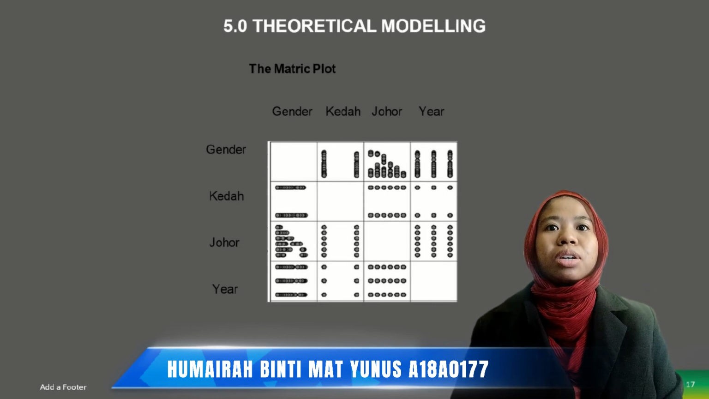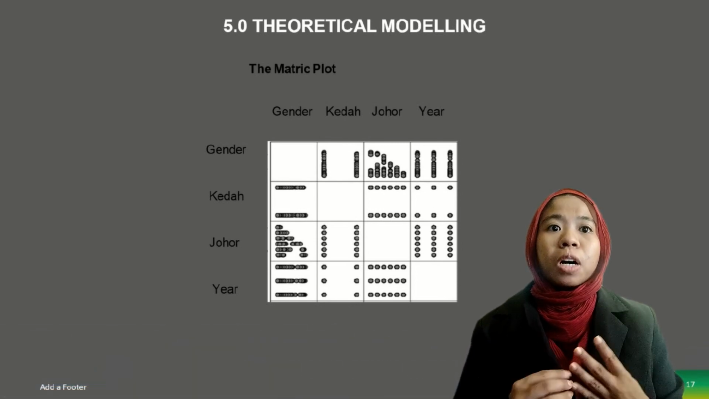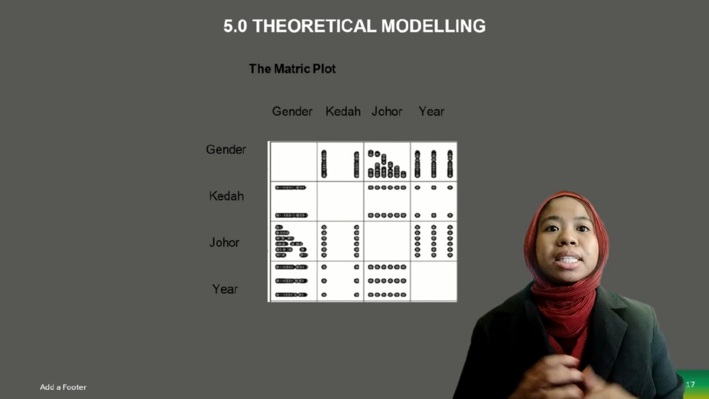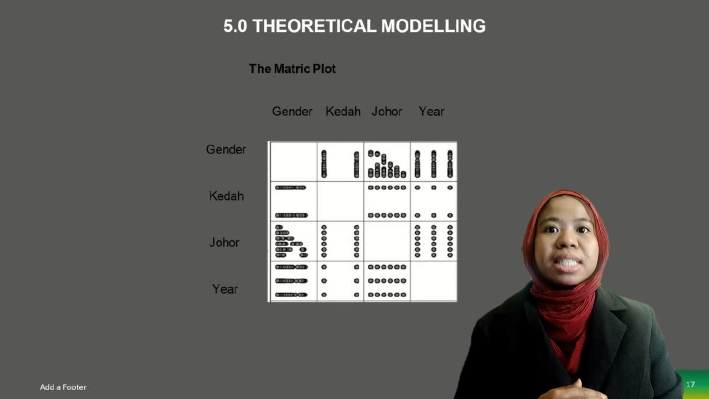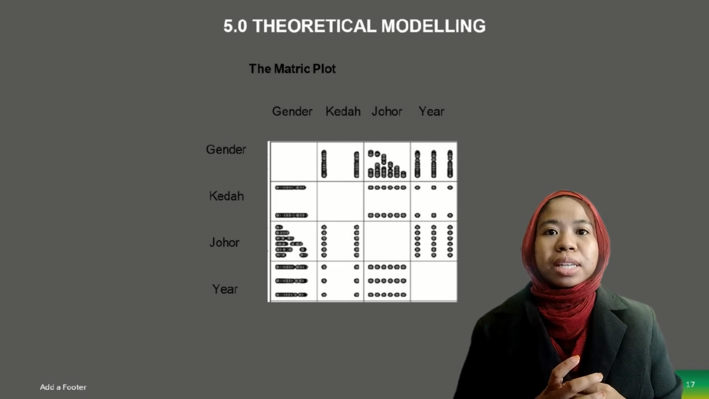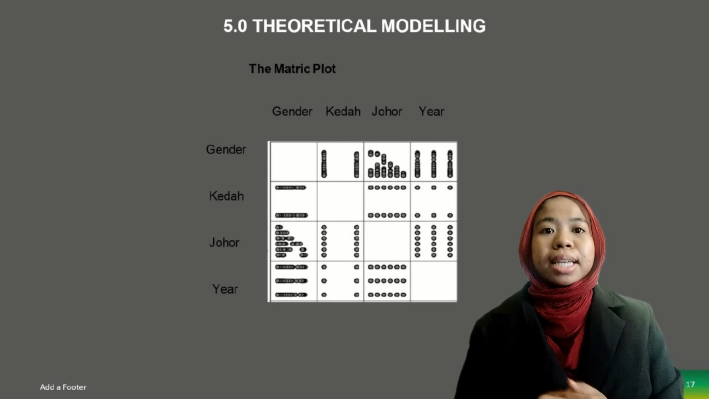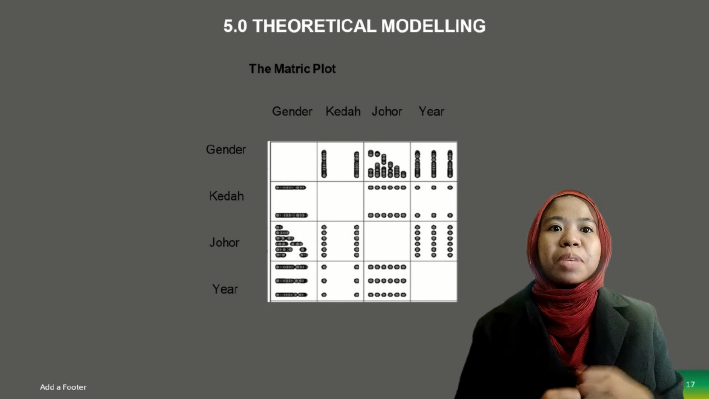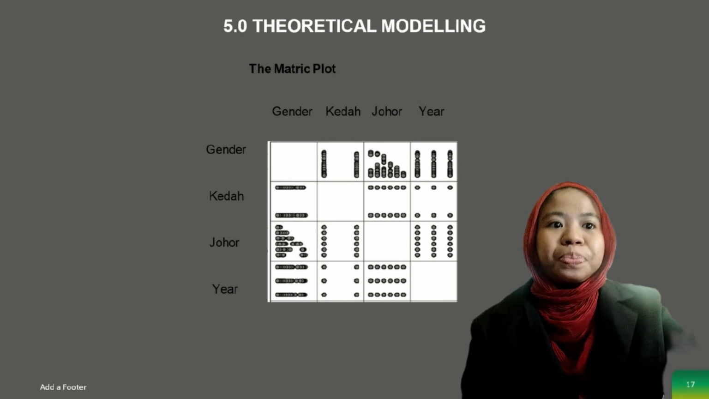My part is theoretical modeling. This is the matrix plot. The figure shows the association between population and 4 variables: gender, Kedah, Johor and year. There is a high level of association between population and Johor. There is no clear association between population, Kedah and Johor. Among the independent variables, there is a high level of association between population and years.